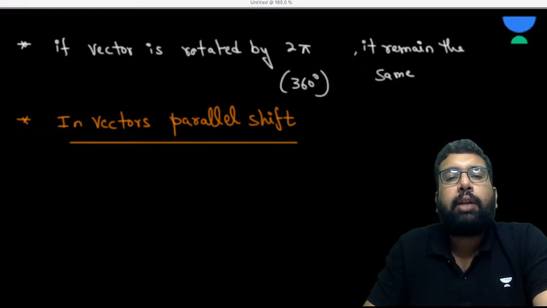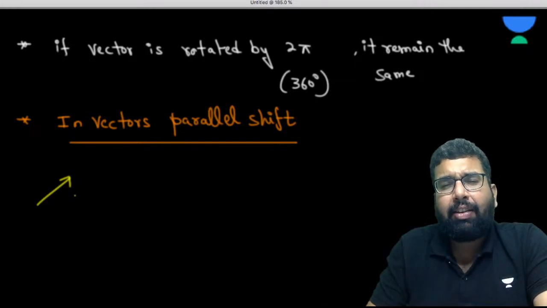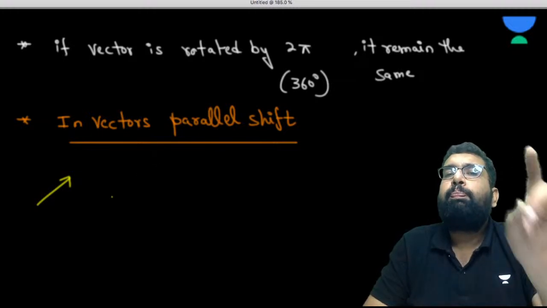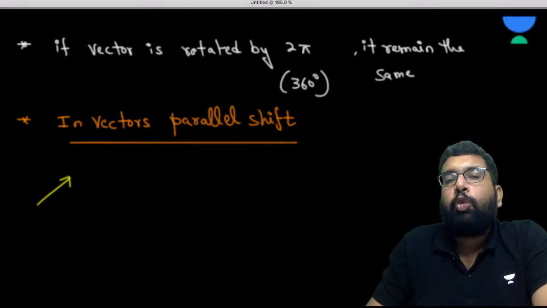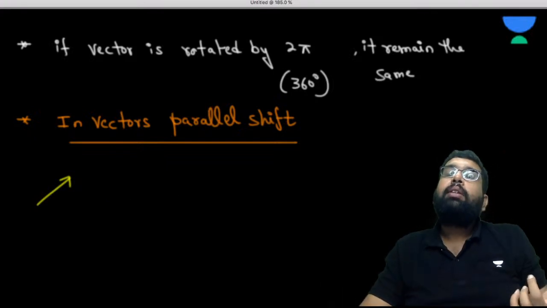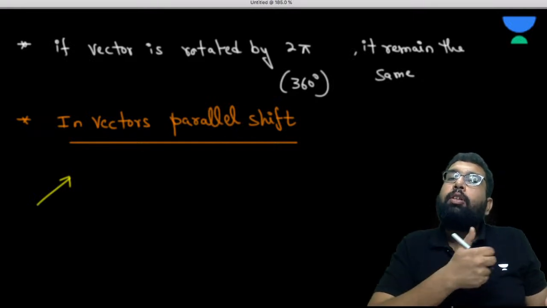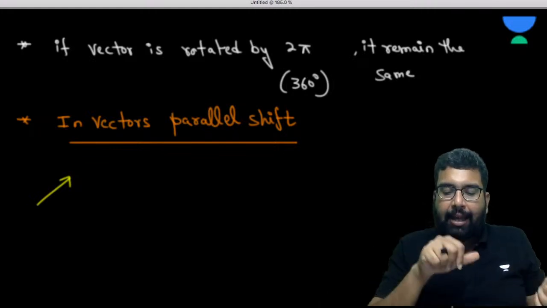Suppose we have some vector here. I can draw this vector anywhere on this screen, but without changing its magnitude and direction. The magnitude of a vector is given by the length of this arrow, and the direction is given by the pointing of the head. This arrow has a head and a tail.